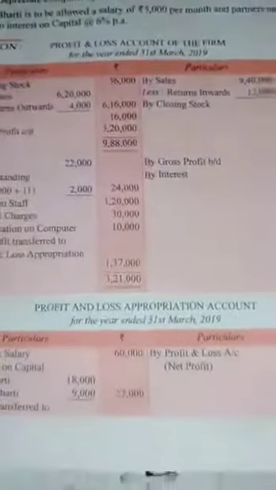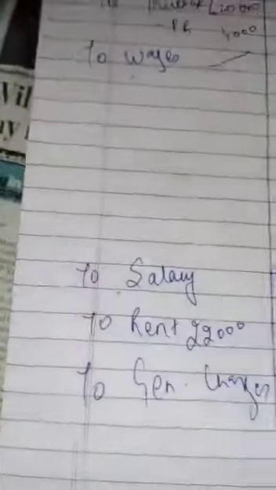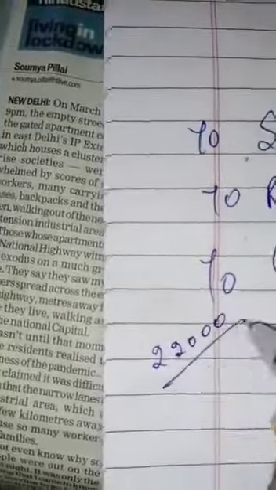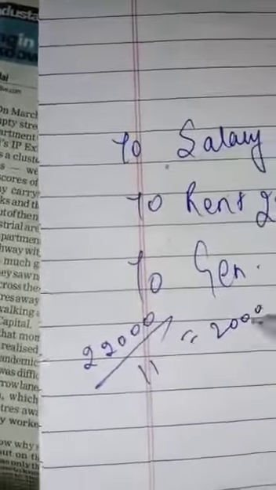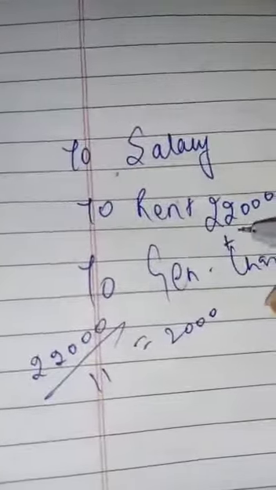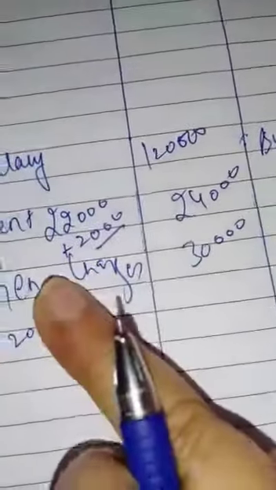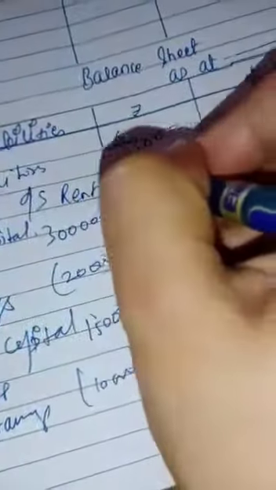Now rent has been paid for 11 months. Means last month is outstanding. We have paid 22,000 for 11 months. 1 month rent is 2,000 and it is outstanding. We all have to take 12 months expenses here. So outstanding rent is 2,000 and it will also be shown in liability side. We have to pay 2,000 rupees.